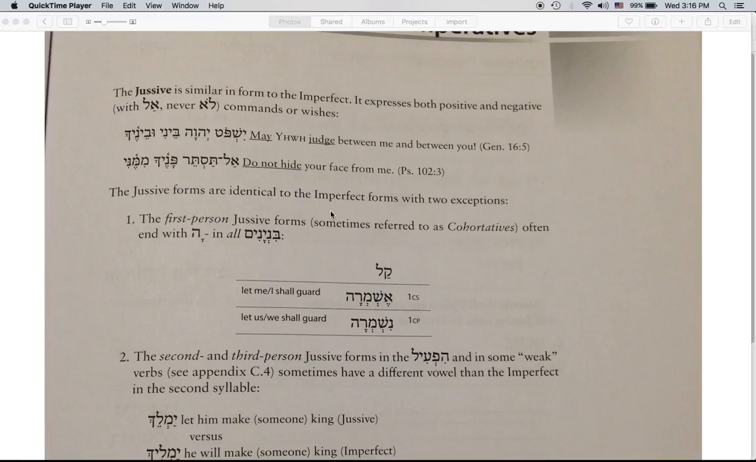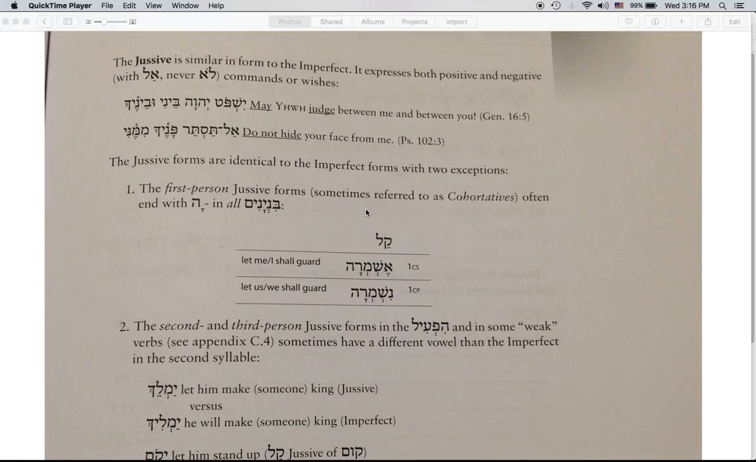The two exceptions to this are the first person jussive forms. Sometimes these are called cohortatives. These often end with a qamets he. The he gets attached to the end of an imperfect in the first person to turn it into a jussive. This occurs in all binyanim.